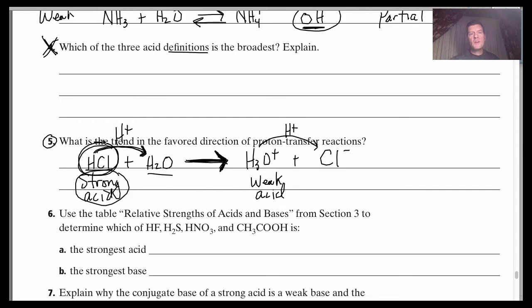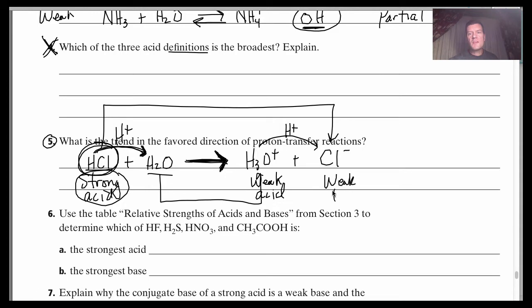Okay? Remember, the acid is always going to turn into the base on the other side, and the base is always going to turn into the acid on the other side. Now, if I was to compare the bases, all you do is, you know that the strong acid is going to turn into the weaker base, right? And the weak acid is coming from the stronger base, if you were to compare the bases. All right?